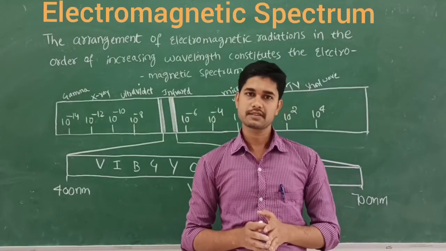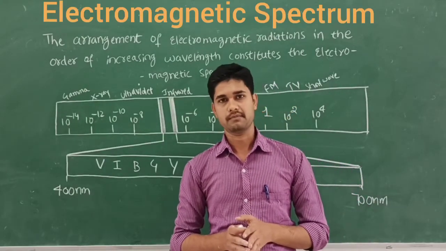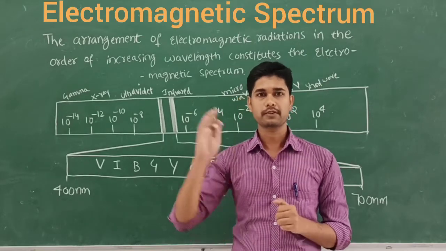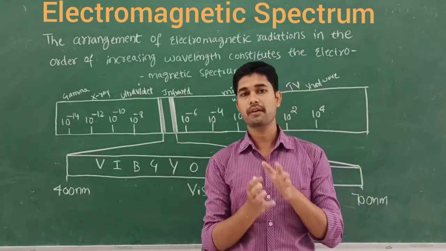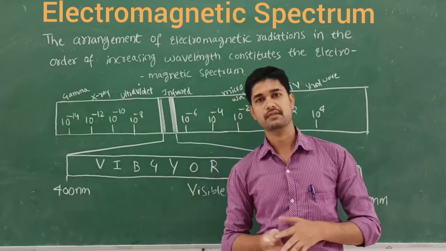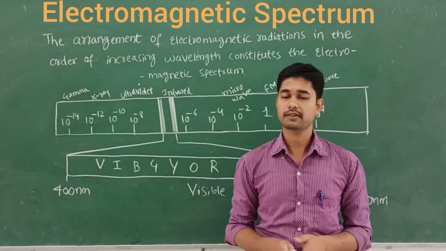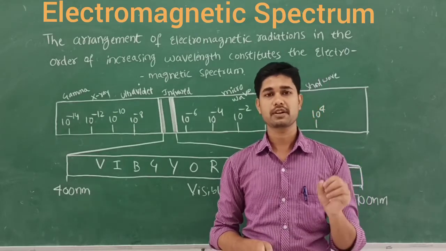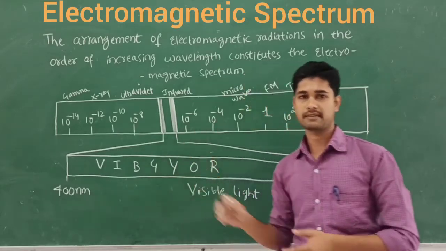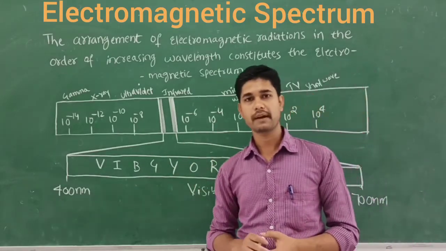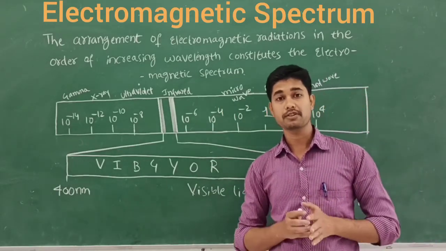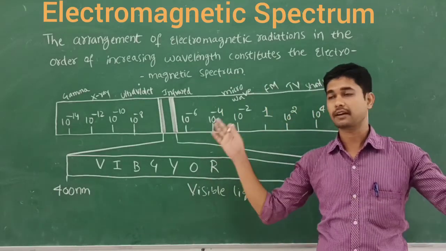Let's discuss the electromagnetic spectrum. Here, spectrum means a bundle. So the electromagnetic spectrum is a bundle of electromagnetic radiations, many types of them. You know that there are many types of electromagnetic radiations, which differ from one another in their wavelengths or frequencies. So let us define the electromagnetic spectrum.